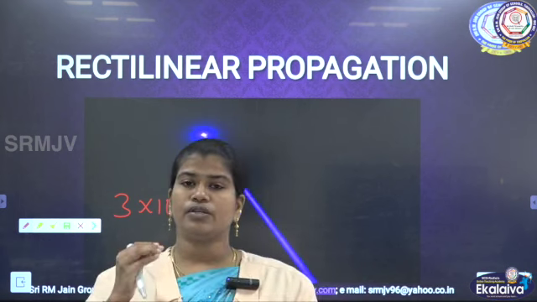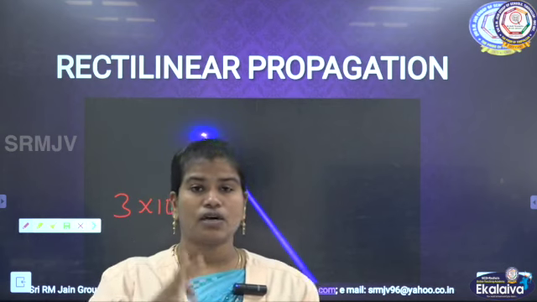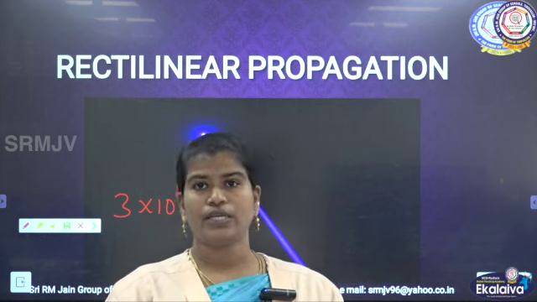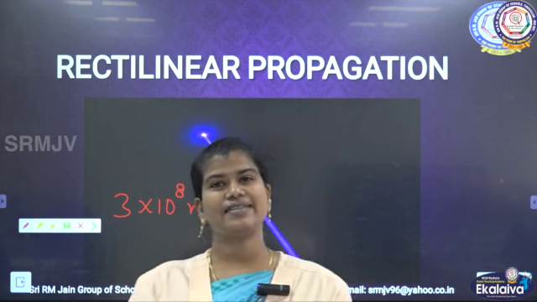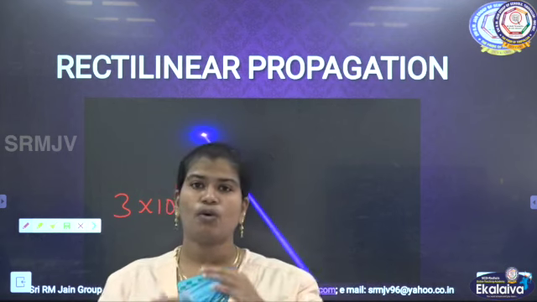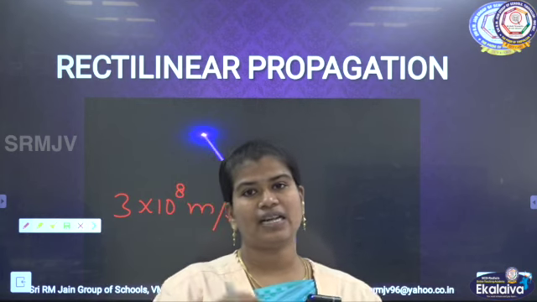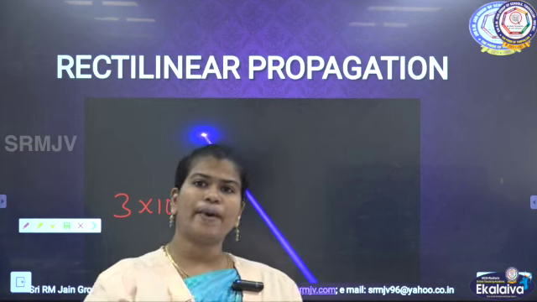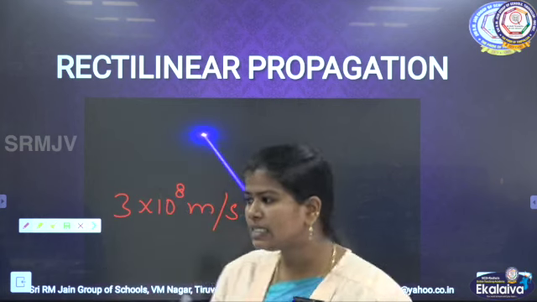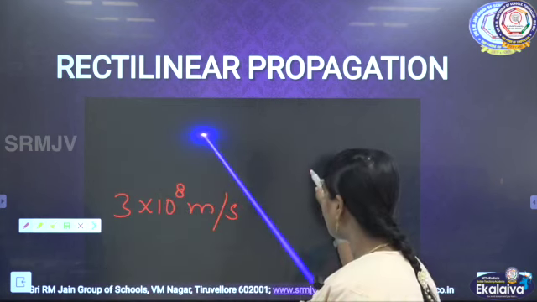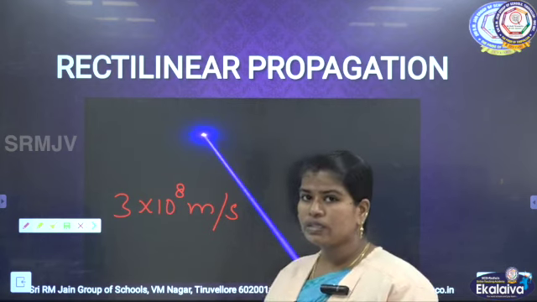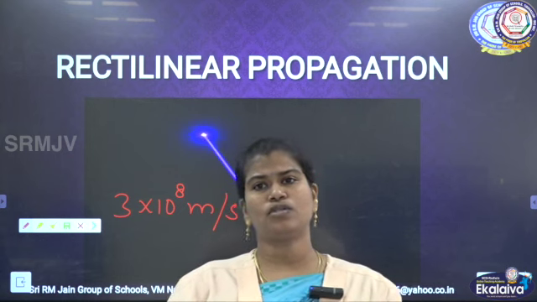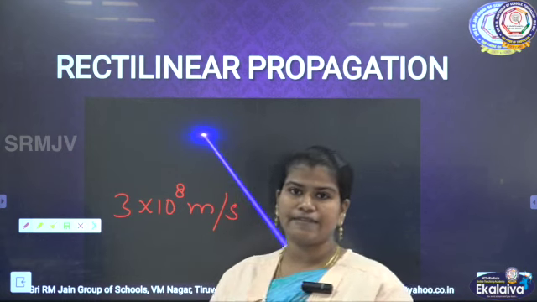We also know that light can pass through a transparent medium, but when there is an opaque object, obviously the light cannot pass through it. But when a particular opaque object is point sized, the light tends to bend. That process we call diffraction.